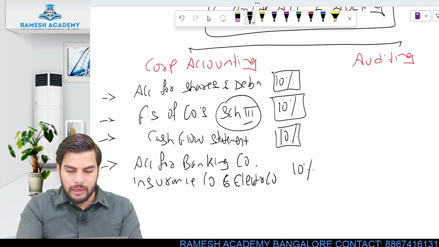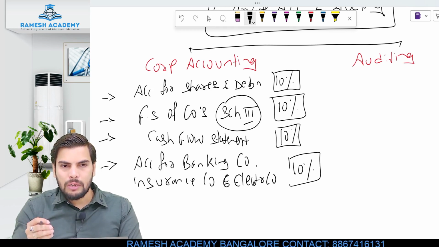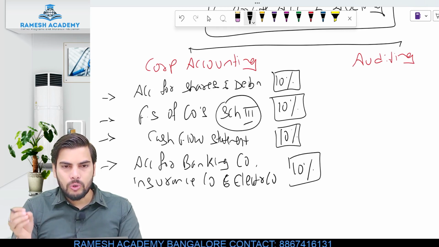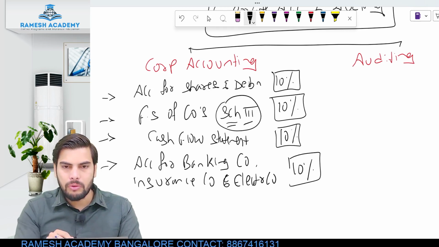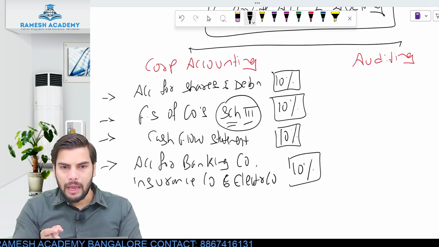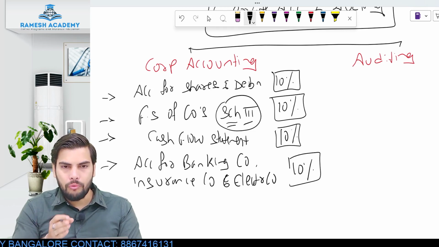Clear? So the weightage of this particular chapter would also be 10 marks. So accounting for banking company, insurance company and electricity company. Remember, I told you all the companies will be preparing the financial statement as per Schedule 3, except banking company, electricity company and insurance company. Now, although these are companies, they'll be having their own regulatory body.